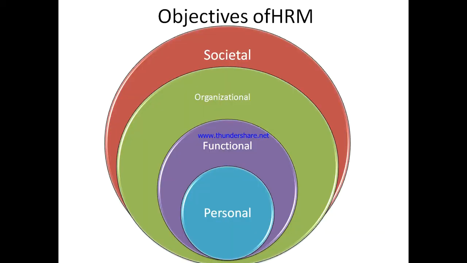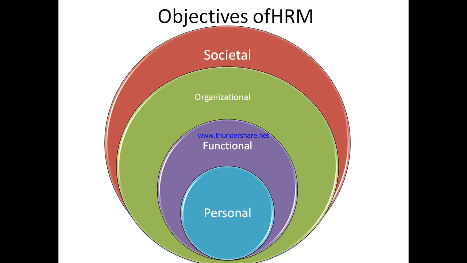Now let us discuss about various objectives of human resource management. So there is a diagram by which I have shown this. So firstly, there is a societal objectives under which the organizational objective is covered, and within which the functional objective is there, and then comes the personal objective. So this way the objectives of human resource management will be covered.